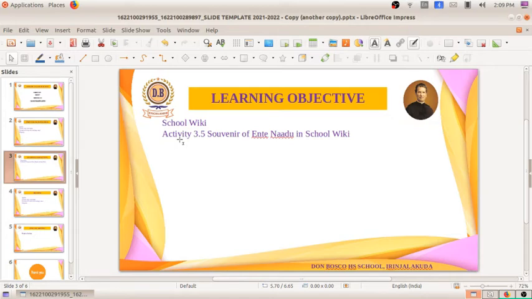SchoolWiki is an encyclopedia that is developed using Wiki software that includes all details like history, location, etc. of schools in Kerala. In Kerala, how many schools are there? If we want to get the details of a school, we can get it from SchoolWiki.